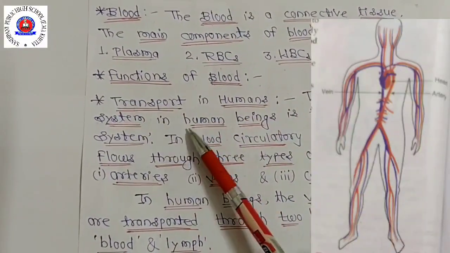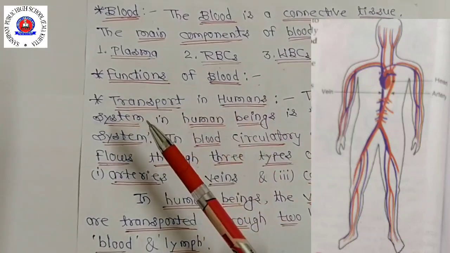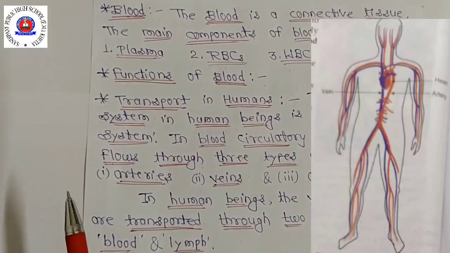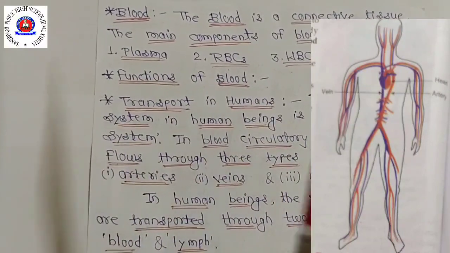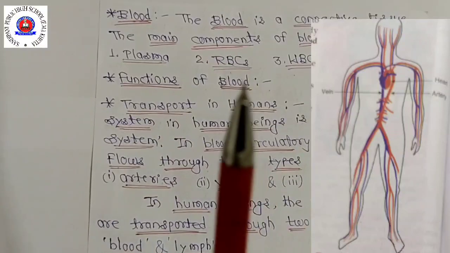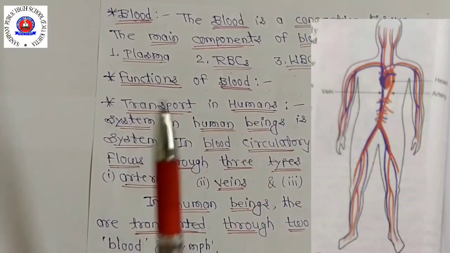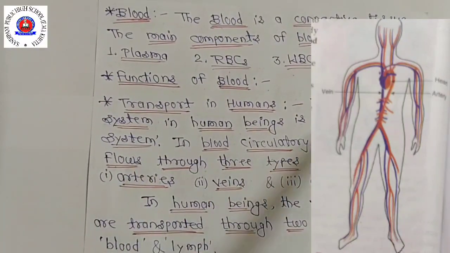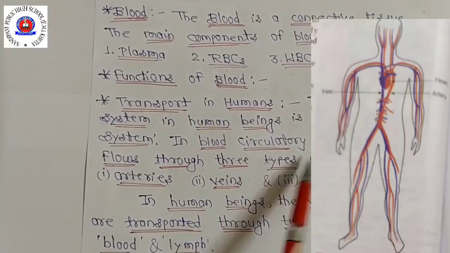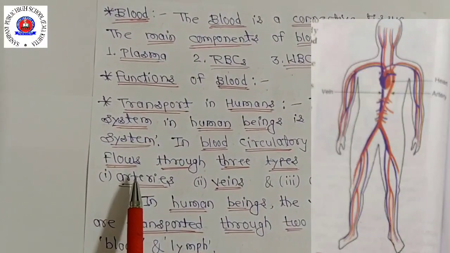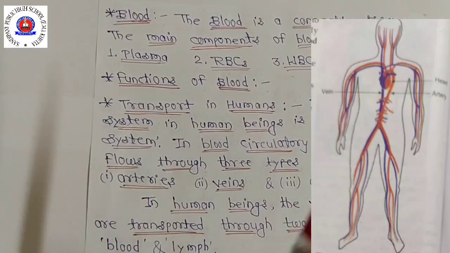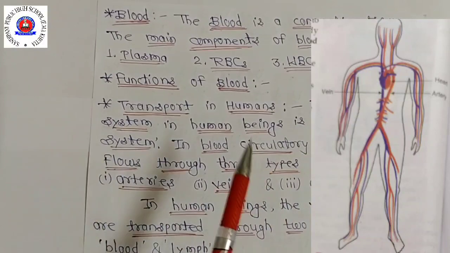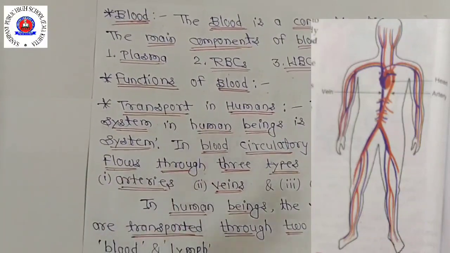Now, transport in humans. The main transport system in human beings is the blood circulatory system. In the blood circulatory system, the blood flows through three types of blood vessels. The human blood circulatory system consists of the heart, the organ which pumps and receives the blood, and the blood vessels through which the blood flows in the body. The three types of blood vessels are arteries, veins and capillaries. The blood vessels of the circulatory system are present in each and every part of the human body, due to which the blood reaches all the parts of the body.